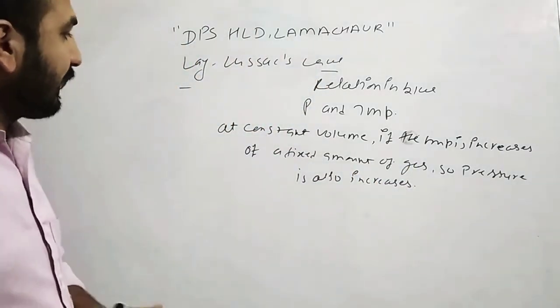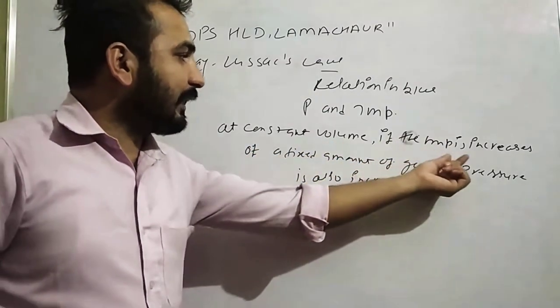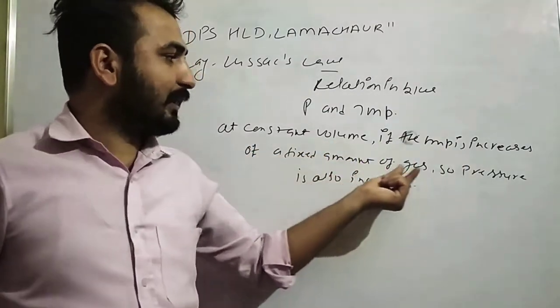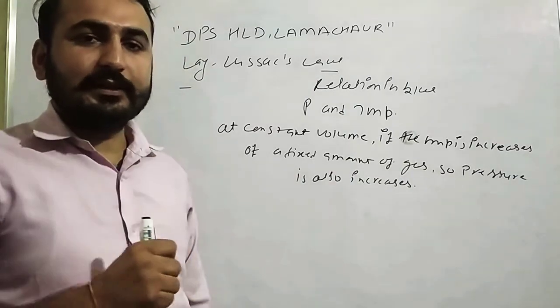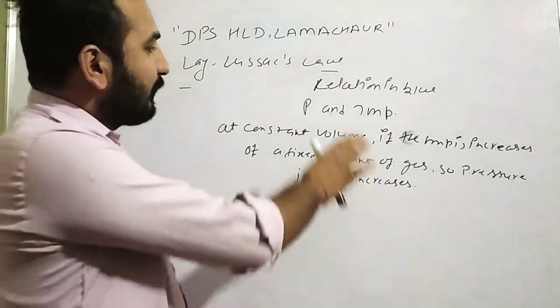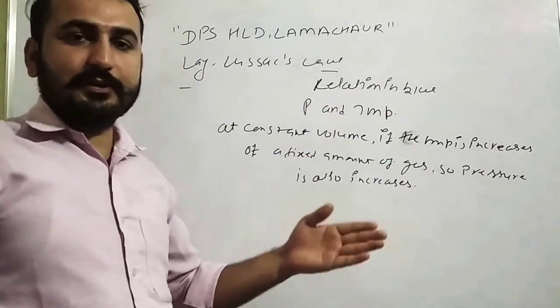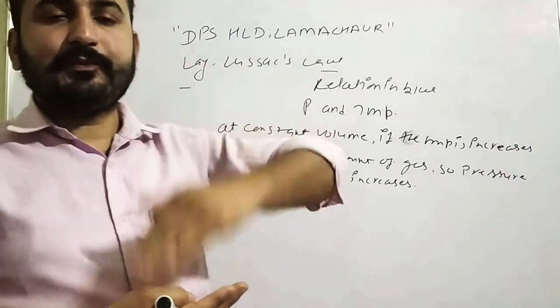That means, at constant volume, if the temperature of a fixed amount of gas increases, the pressure is also increased. When you increase the temperature, the pressure of the gas will increase.